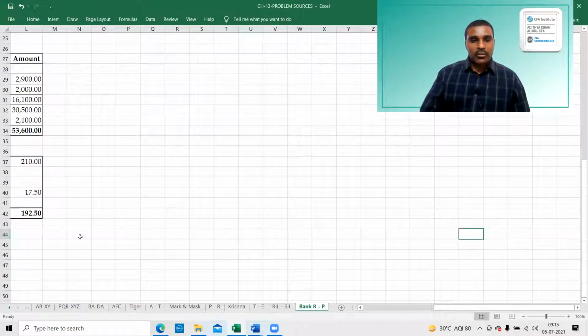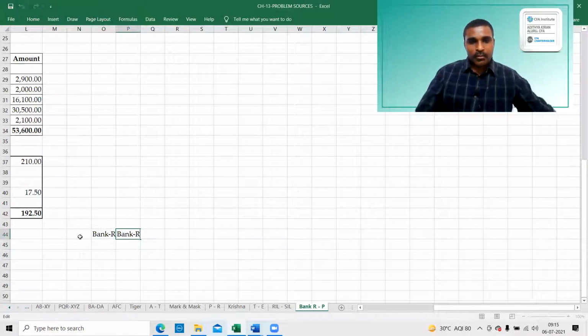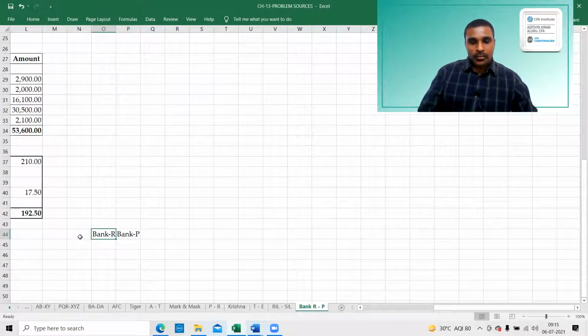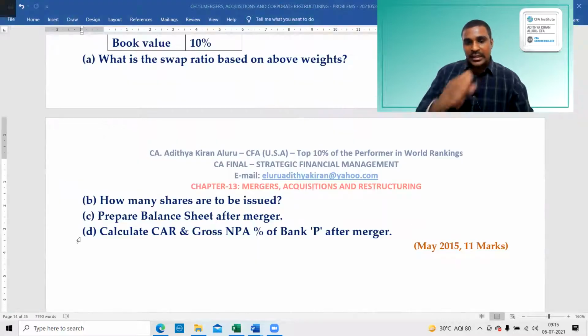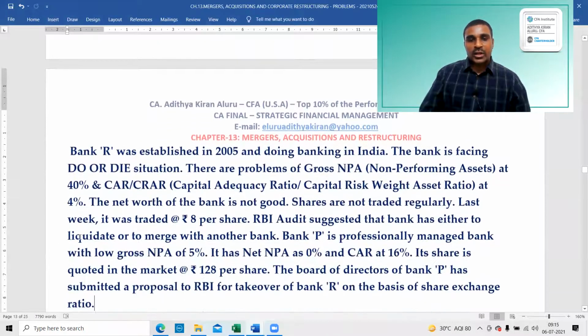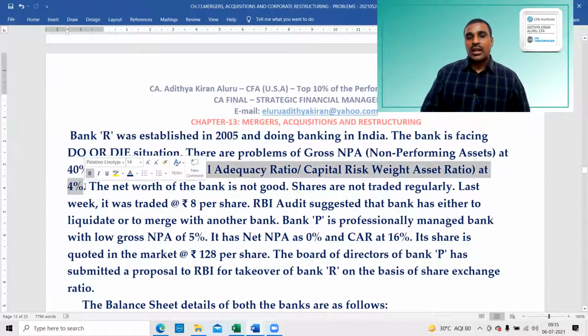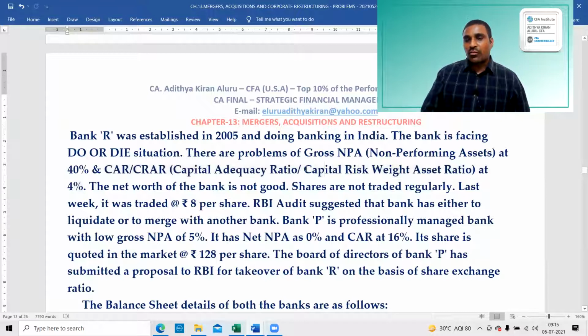Before merger, capital to assets ratio, Bank P. Okay, right. So what is the capital to risk ratio? What are the ratios they have given before merger? Before merger, we have a capital to risk weighted assets ratio of 4%, that is, capital adequacy ratio of 4%.